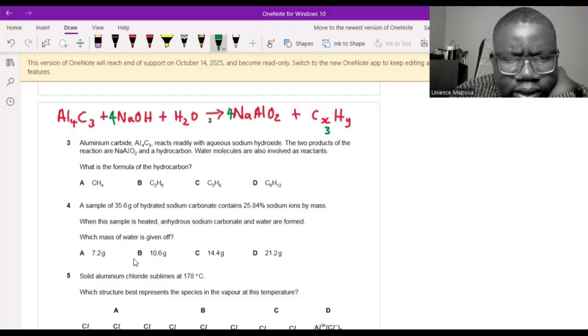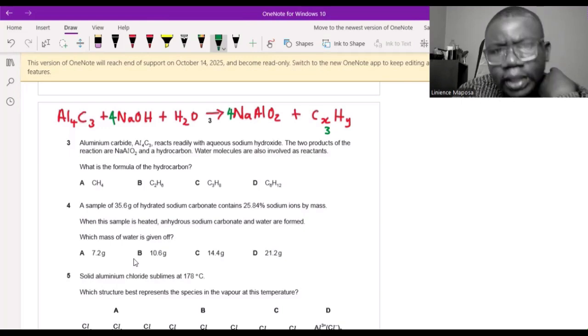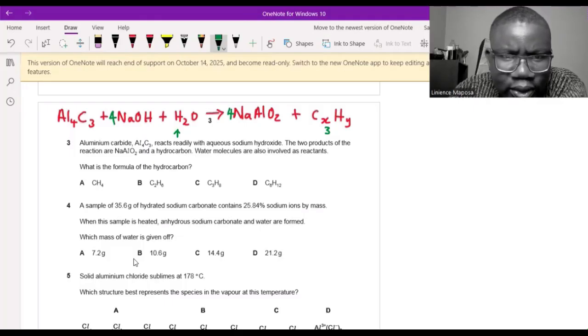And what about our oxygens? So far we have how many oxygens? We have 4 plus 1 on this side. Obviously for the hydrogens we have to put a bigger number somewhere, so we are going to affect our oxygens. The oxygens on this side are 4 times 2, 8. So I want 8 oxygens, and on this side I need to put a 4 here. So my oxygens are now 8, 8.